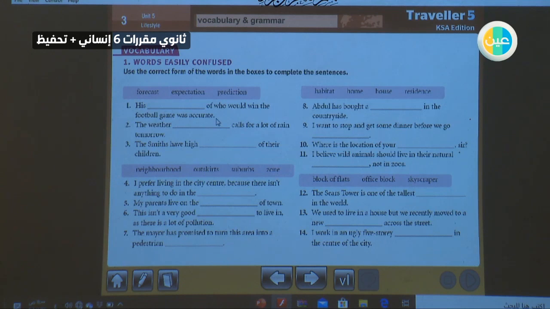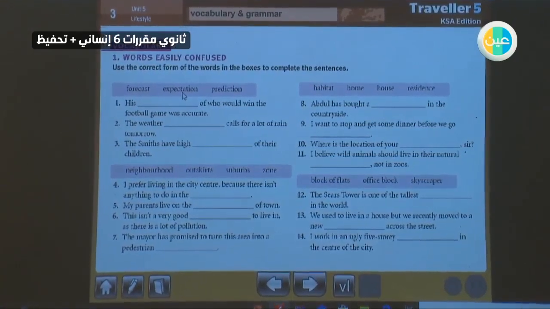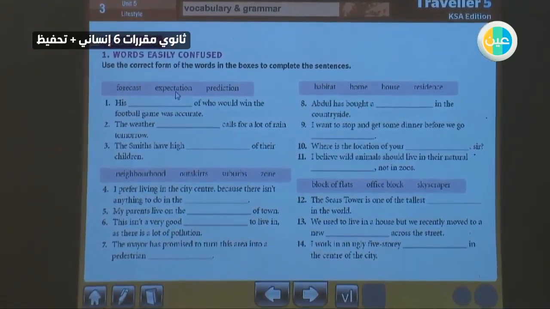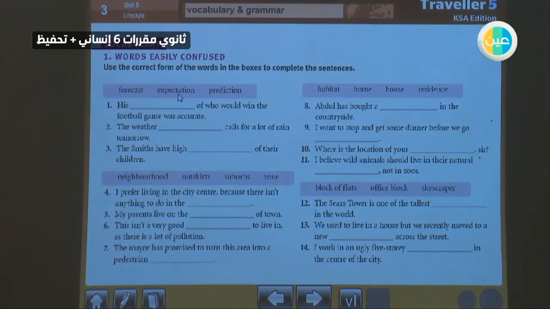So here we will talk about some of them which are easily confused for most students or even native speakers. Here we have forecast, expectation and prediction. All of these three words express something that will happen in the future: hopes, beliefs, wishes. How can we differentiate between them?